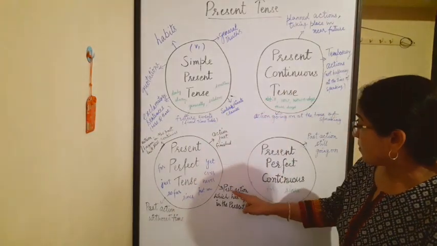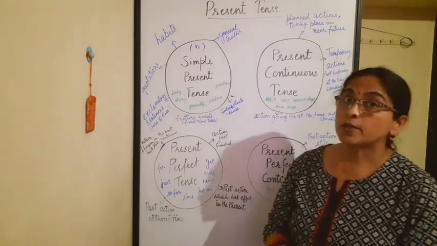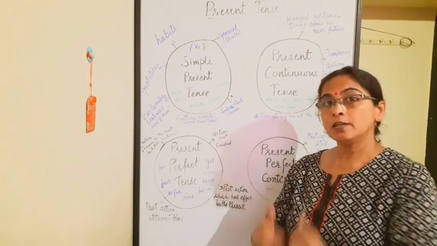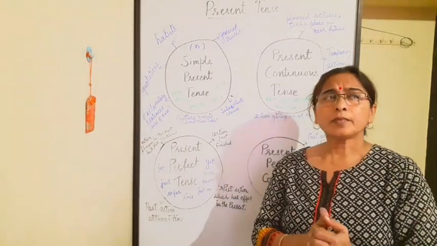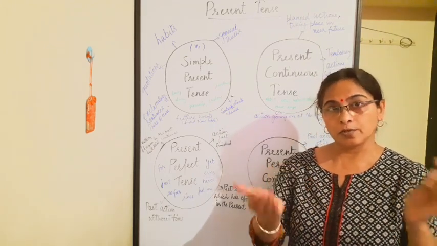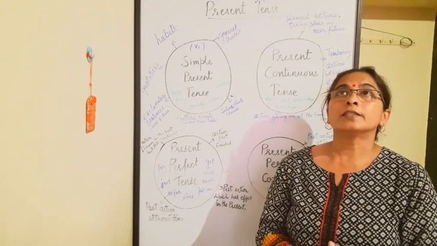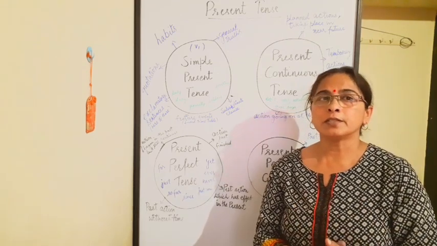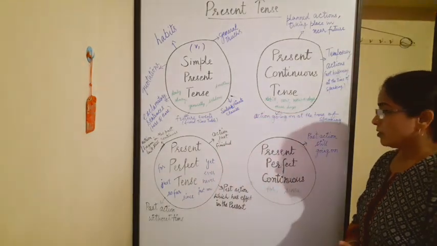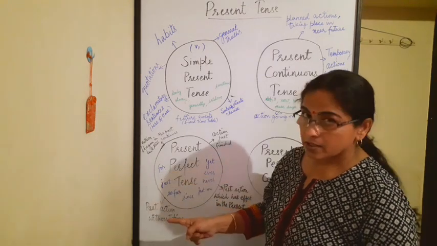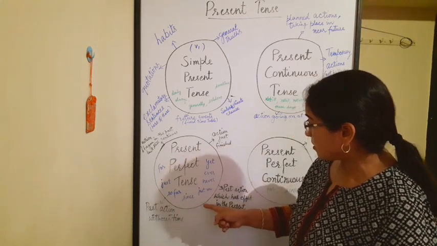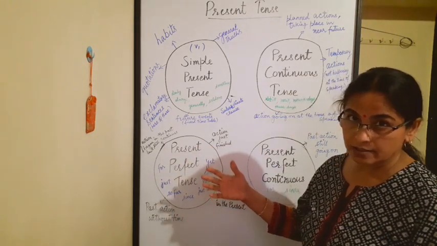Now, past action which has effect in the present, meaning any past action which has an effect in our present. That is, I have stopped smoking, meaning now I am healthy and I am not smoking. And next is I have finished my work, meaning I am free now, I have no work. So the words which are used here are for, just, so far, since, just now, never, ever, yet, etc.